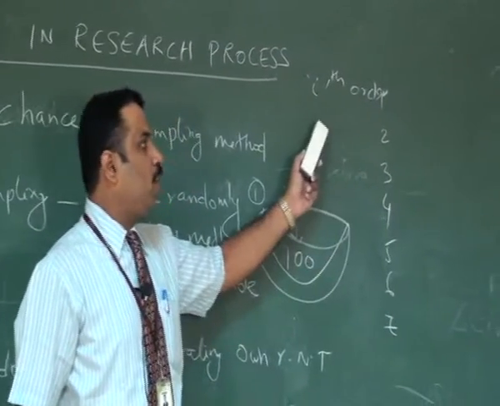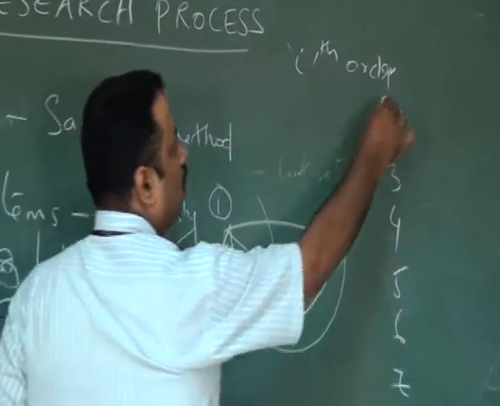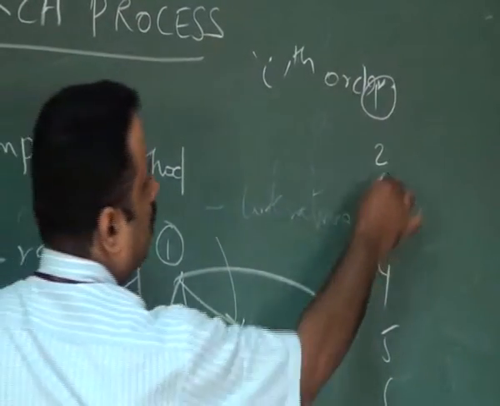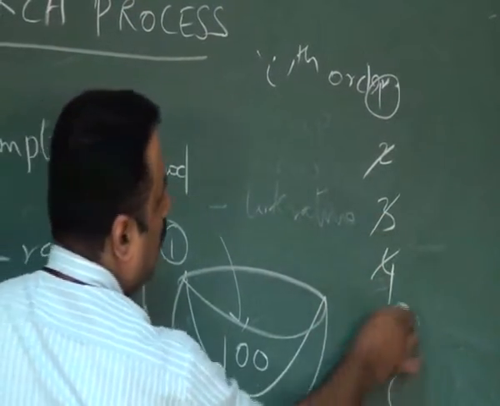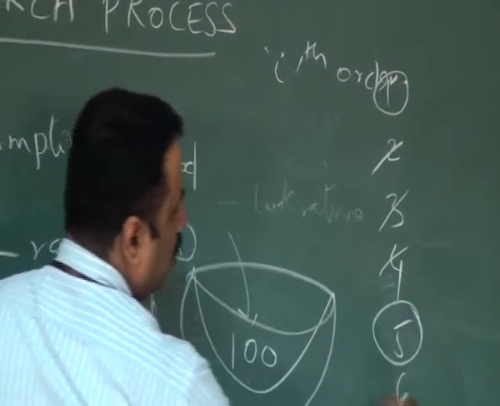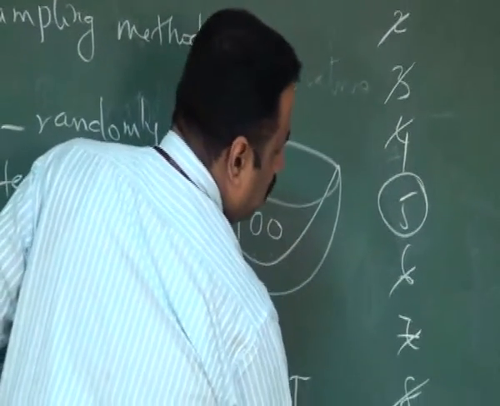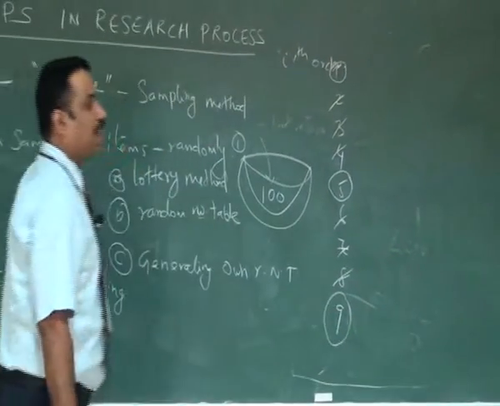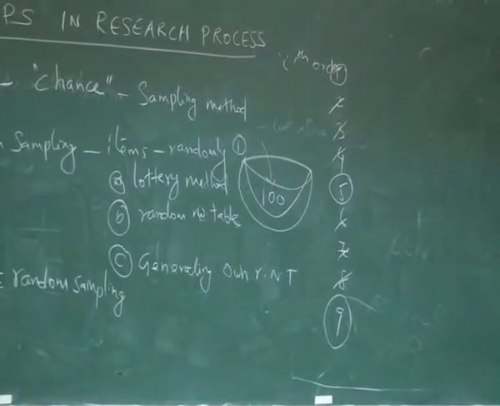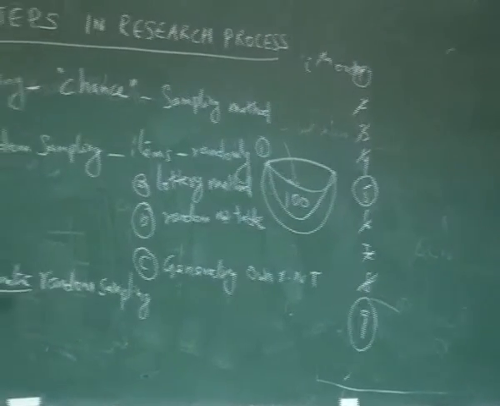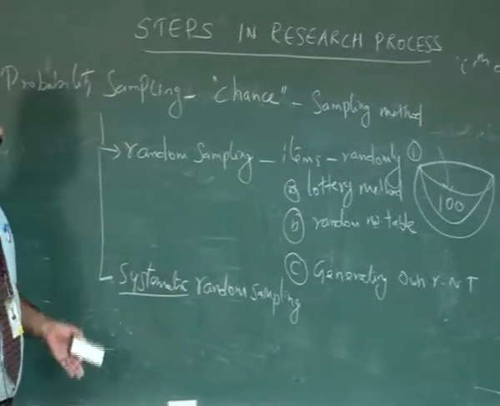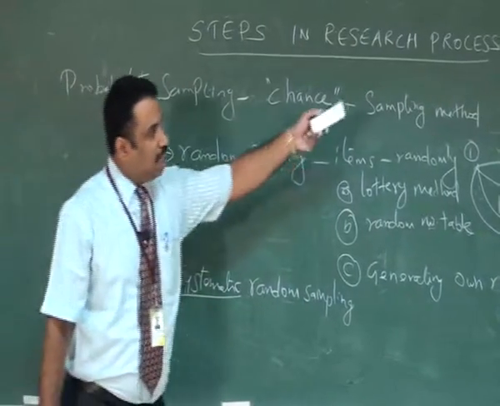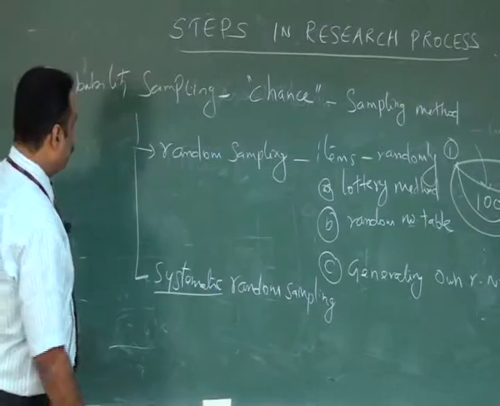So for the first one he is going to select, then he leaves 3 numbers, then he selects the fifth one, then he leaves another 3 numbers, then he selects one number. So this is called the systematic random sampling method. In this case, the researcher selects the samples from a pool of the population using a systematic method.